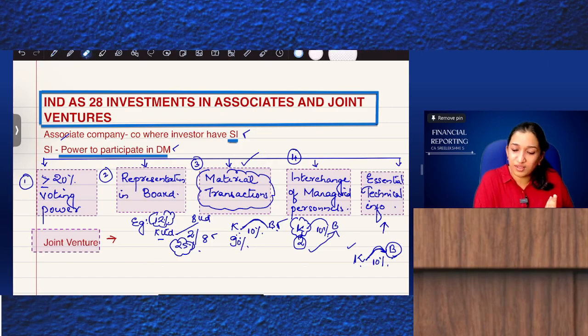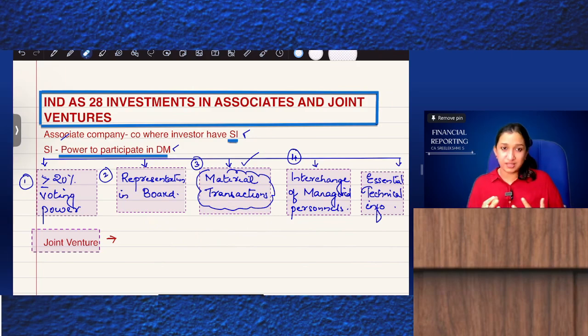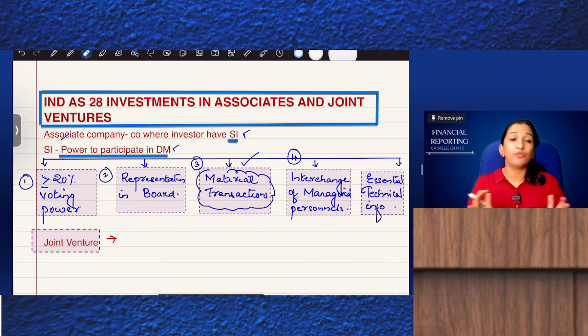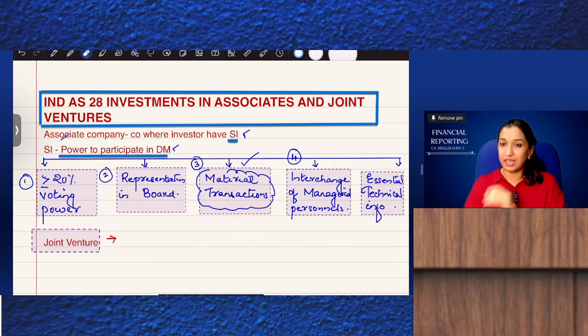What are we discussing? I'm discussing the areas where, in substance, an investor can get significant influence. I want you to learn this power to participate in decision making. You can get the power if you have more than 20% of voting power, or representation on the board, or there are material transactions, or interchange of managerial personnel, or provision of essential technical information.